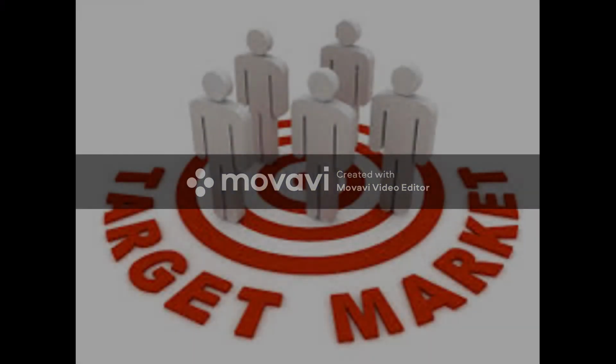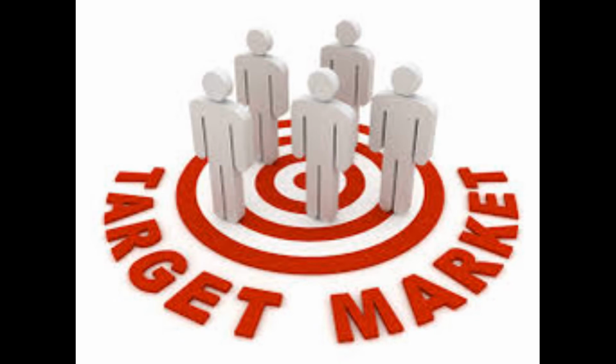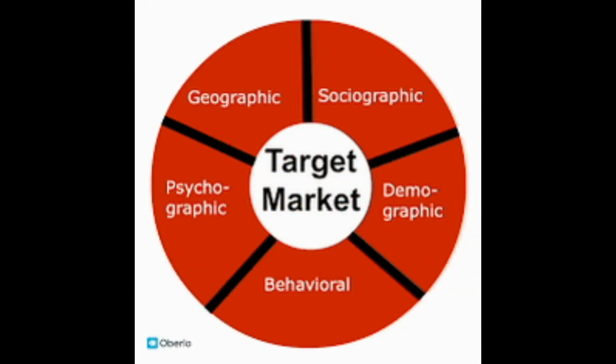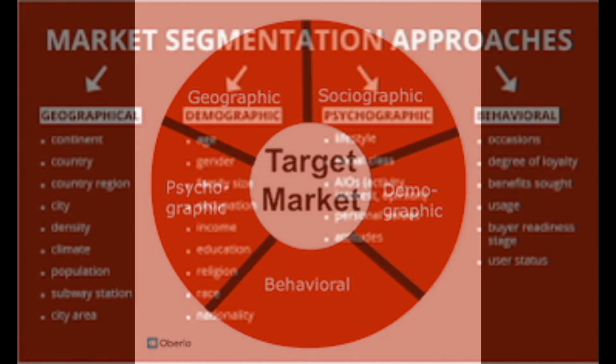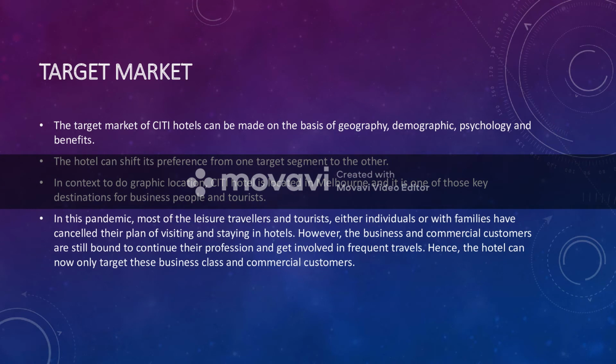If we talk about the target marketing strategy, it can be seen that the target market strategy of City Hotel can be made on the basis of geographic, demographic, psychographic, and benefit factors. The hotel can shift its preference from one target segment to another. In terms of geographic location, City Hotel is located in Melbourne, and it is one of the key destinations for business people and tourists.